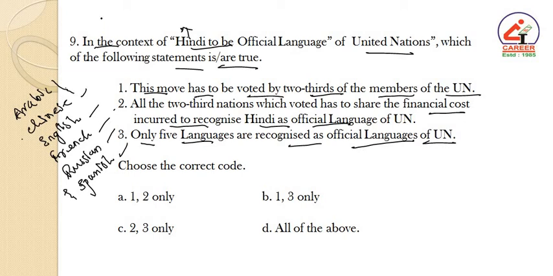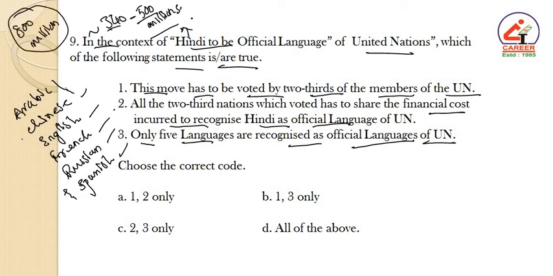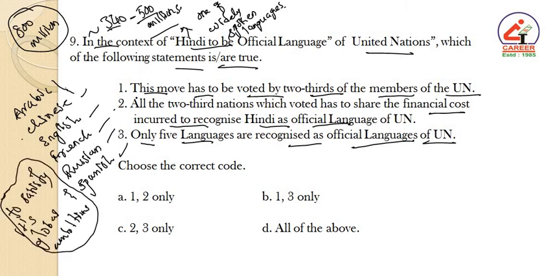Because it is spoken by a large population, ranging between 340 million to 500 million, and can be understood by 800 million people. Hence Hindi is one of the widely spoken languages in the world. And India's push to make Hindi an official language of UN is to satisfy its global ambitions.